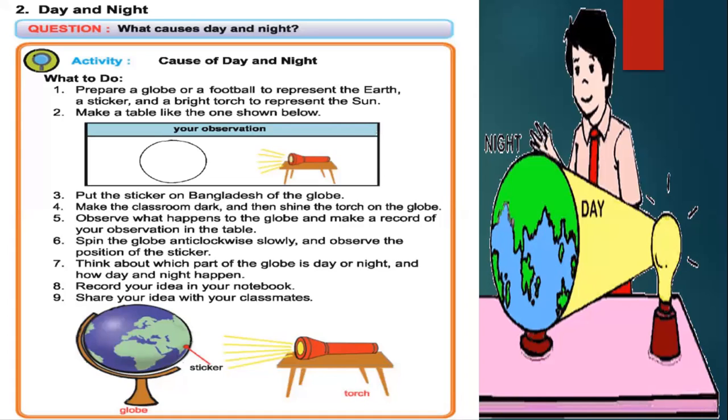As the Earth is rotating, whenever one side of the Earth is facing the sun, that particular side will be day, and the other side which is not facing the sun will stay dark, and that is known as night. By doing this simple experiment, you can easily understand how day and night are caused.